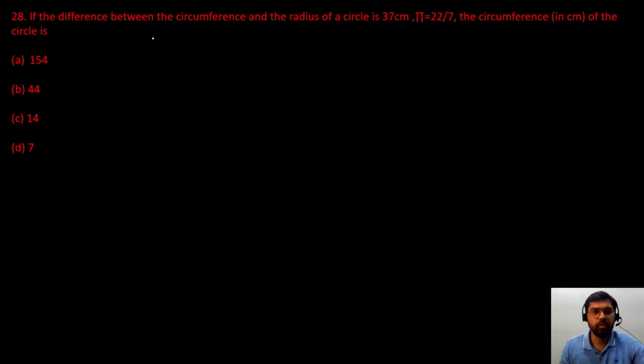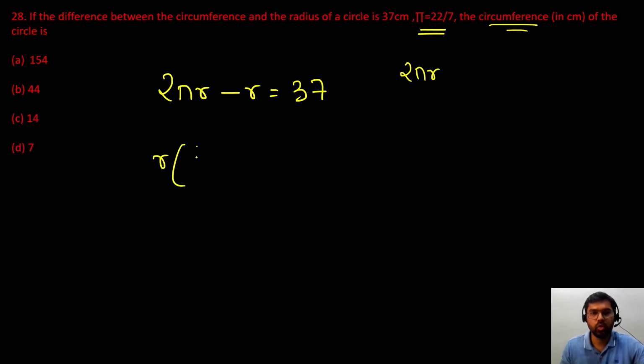Next question. We are given with the difference between the circumference and radius. So the circumference of a circle is 2 pi r minus radius r is given to be 37. Pi value is 22/7. We have to find the circumference. Okay, we have to find the value of this 2 pi r. तो first मुझे radius निकालना. तो radius को let us take it out common. So 2 multiplied by pi is 22/7 minus 1. This is equal to 37.